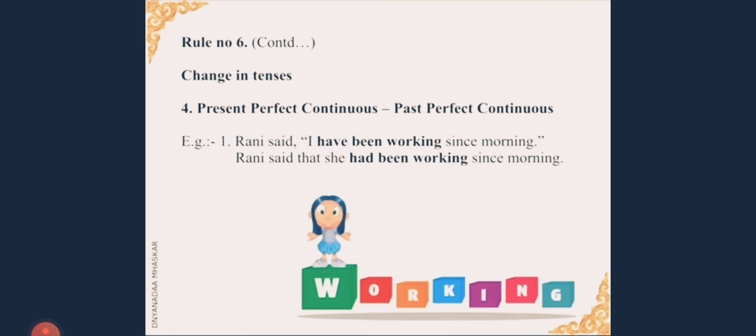We continue with rule number 6 again because we are dealing with changes in tenses. We come to the fourth tense, that is present perfect continuous. It changes into past perfect continuous. Let us look at the sentence. Rani said, "I have been working since morning." Rani said that she had been working since morning. So have been working is in present perfect continuous. We have changed it into past perfect continuous.